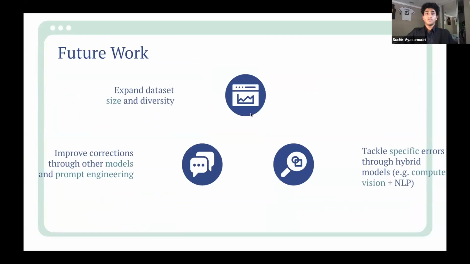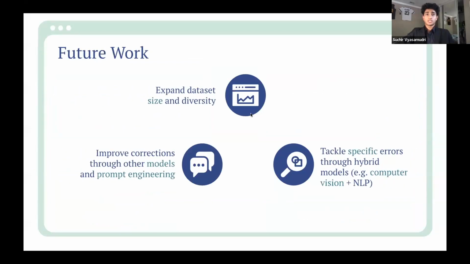So what future work can be done based on the research that we've done? Ideally, you would want the severity score to reach 0, which symbolizes the comprehensive correction of accessibility violations. Future work can target this goal by, first of all, expanding the dataset size and diversity to empower our models to effectively address an even broader spectrum of accessibility challenges, such as tackling websites in different industries and different sectors.